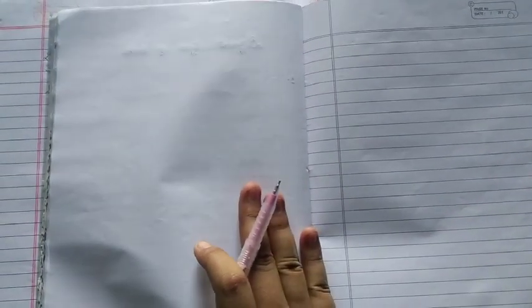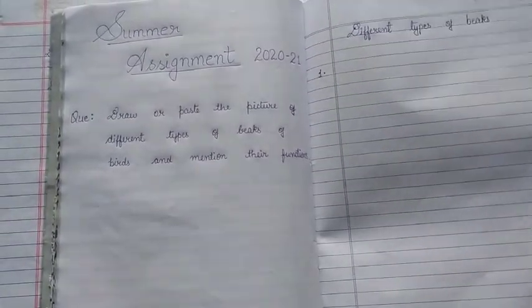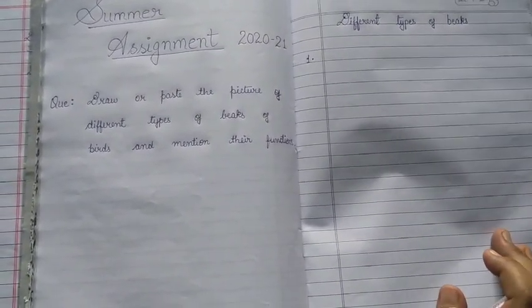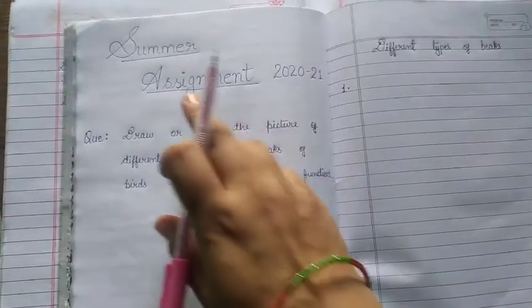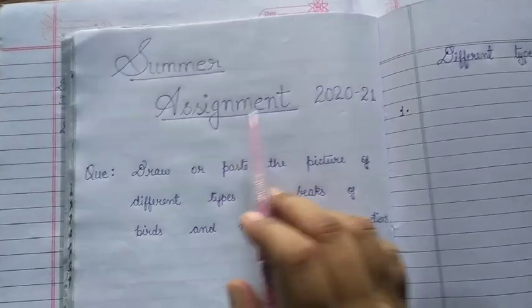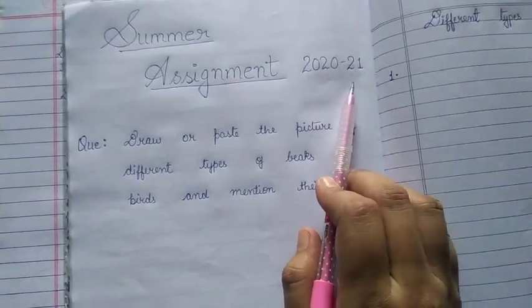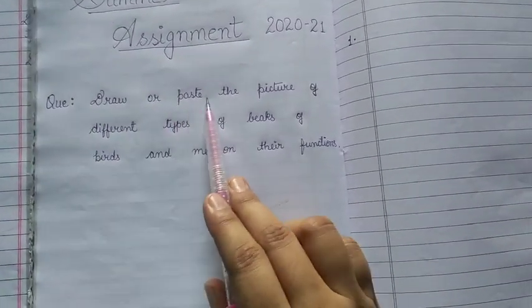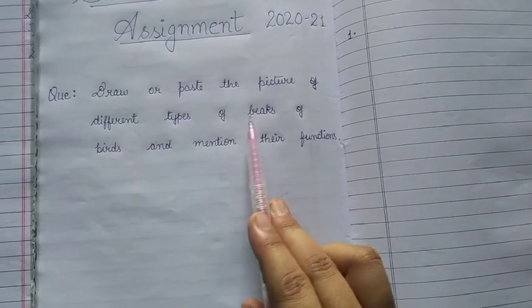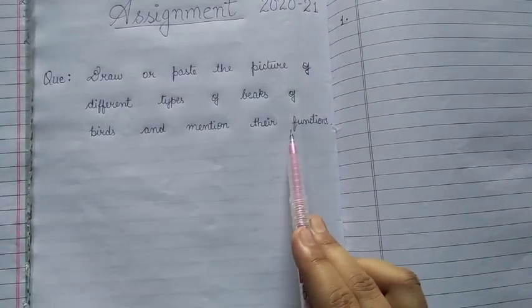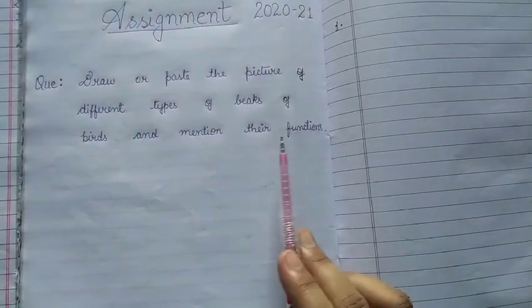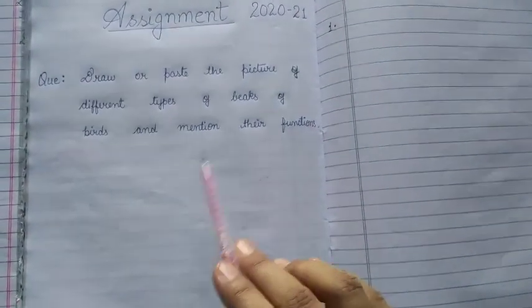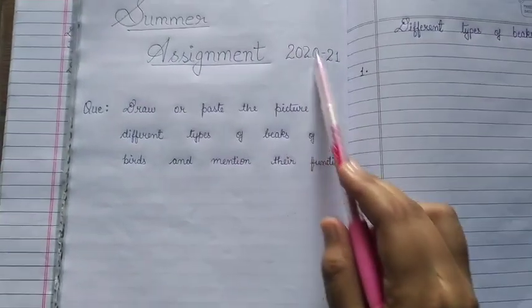You will open it. First you will write the question answers of lesson number 3. Then, after writing the question answers of lesson number 3, on the plain page you will write summer assignment 2020-21. Then you will write the question here only: draw or paste the picture of different types of beaks of birds and mention their functions. And you can decorate this page with your own design.